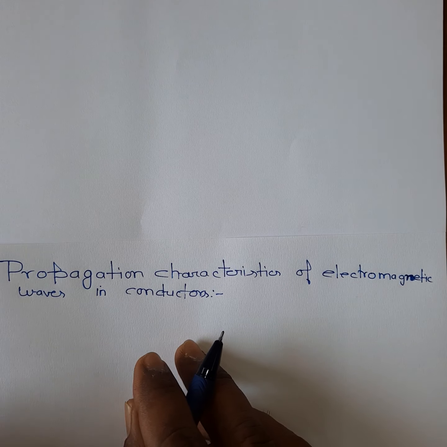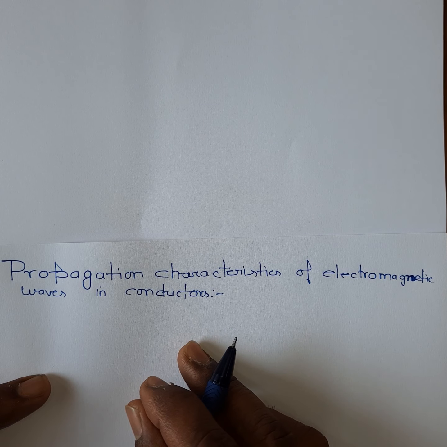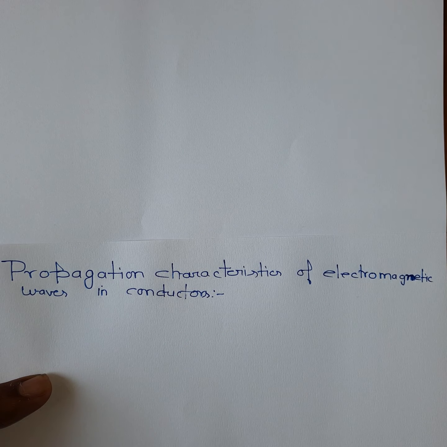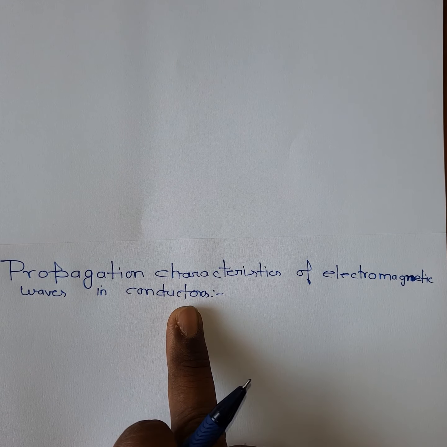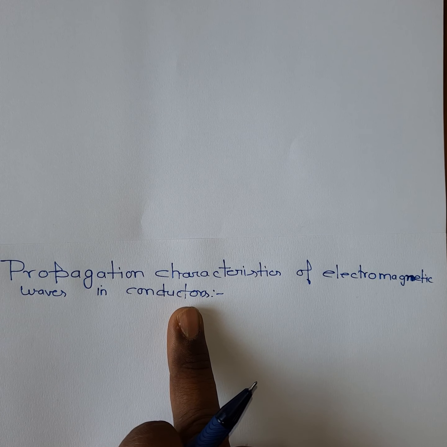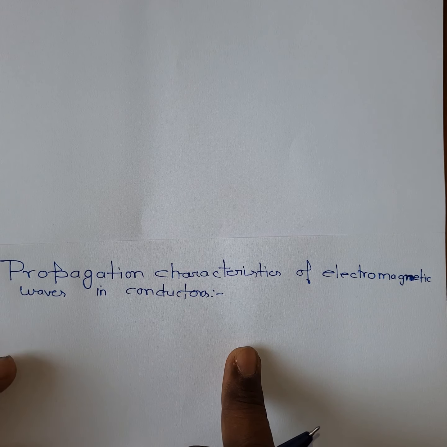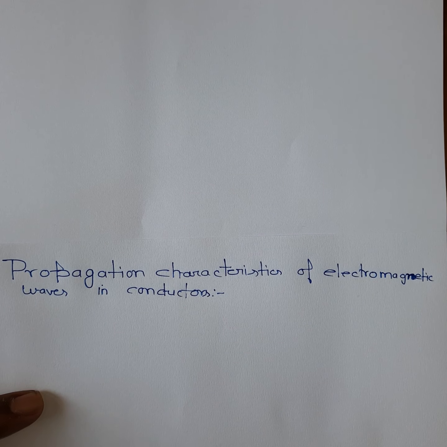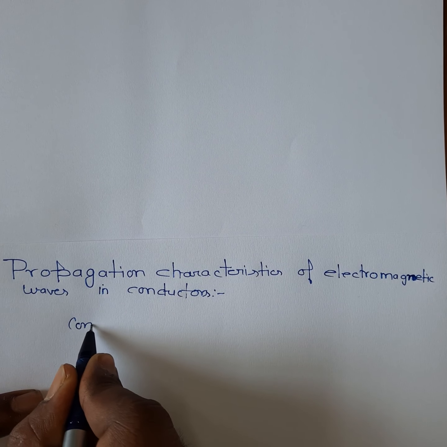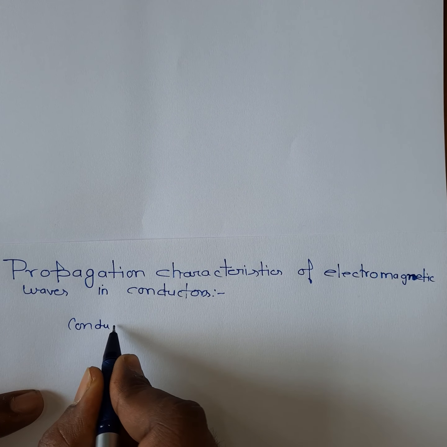Hello everyone. In this lecture, we are going to discuss the propagation characteristics of electromagnetic waves in conductors. So we will see in this lecture how the electromagnetic waves behave when they propagate down in a conductor. First let's discuss some of the properties of the conductor. Conductors are supposed to have an unlimited supply of charges.